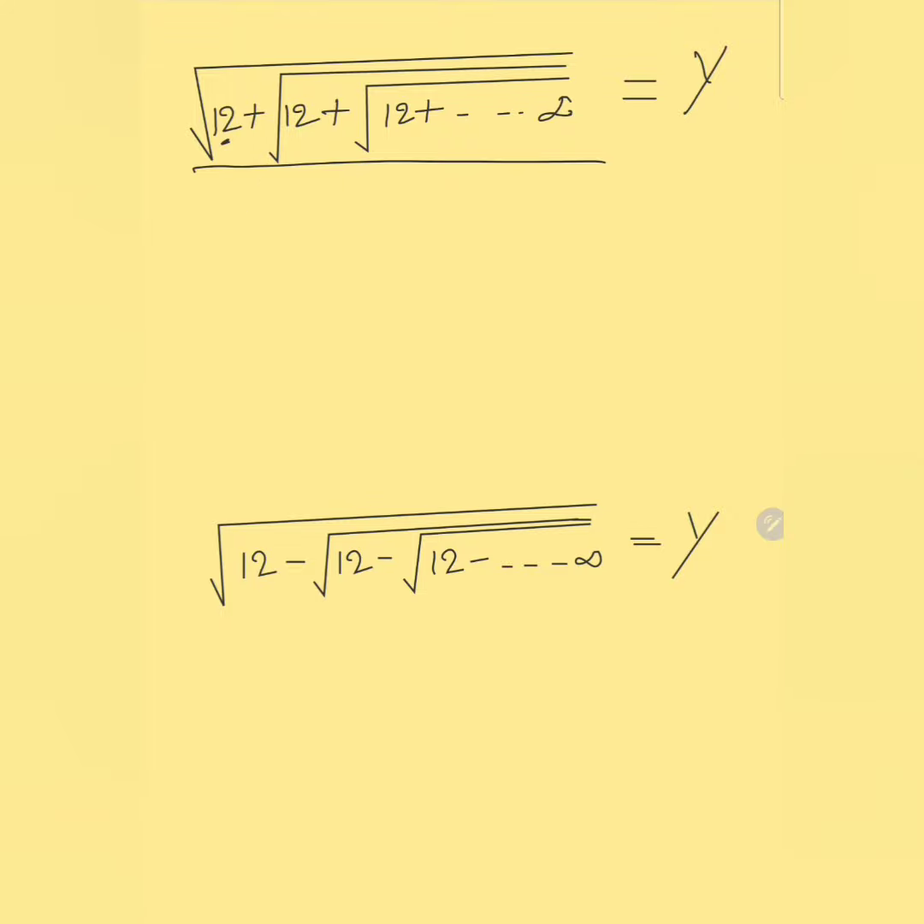You can write 12 as two successive integers. Two successive integers. How can it be written? 3 into 4. It is a positive series. Obviously, the answer is the greater one. I can explain in detail.